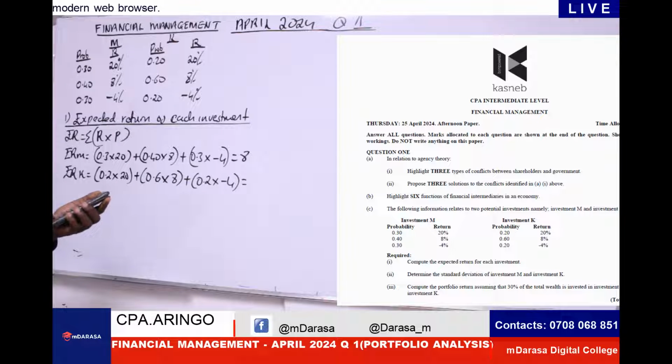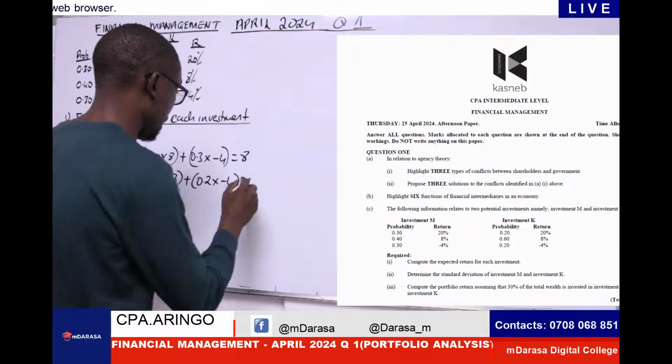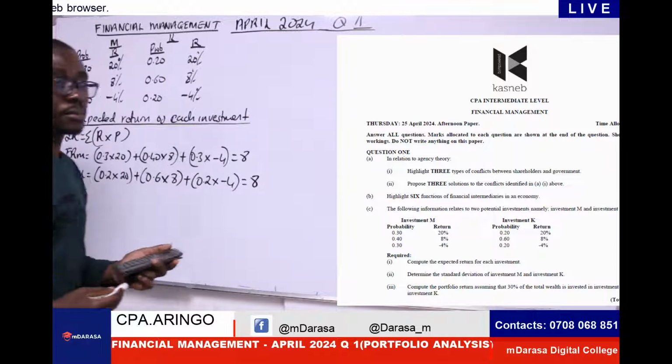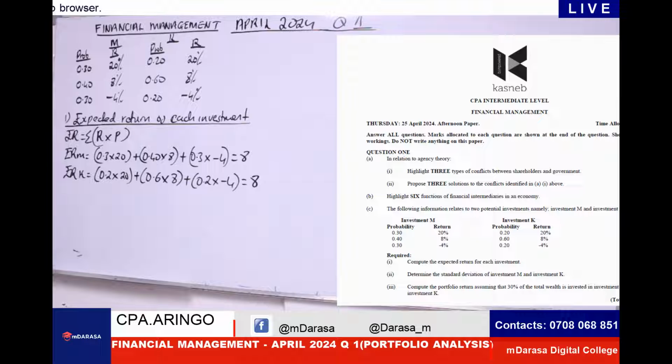0.2 times 20. We add 0.6 times 8. We add 0.2 times negative 4, which in this case I should be having what? Again 8. Kindly confirm if at all we are getting the same values, right? 0.2, 0.6 and 0.2, where we're having of course 28 and negative 4, 28 and negative 4.